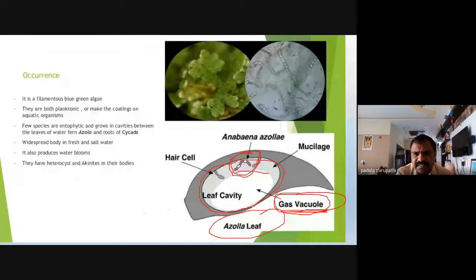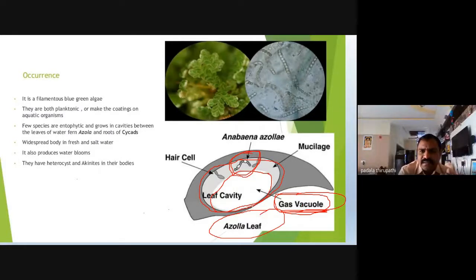Why are gas vacuoles present in the Azolla leaf, in the blue-green alga? The main function of this gas vacuole is to give the ability of free floating on the surface of the water environment. So the gas vacuole is able to preserve the gases and also give the free floating on the surface of the water.